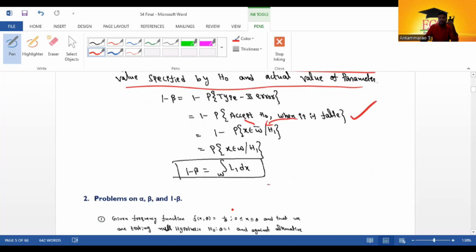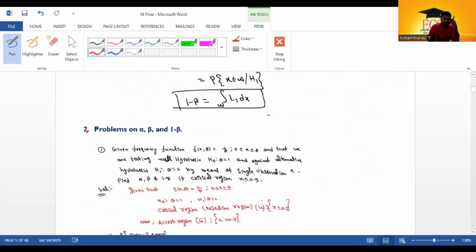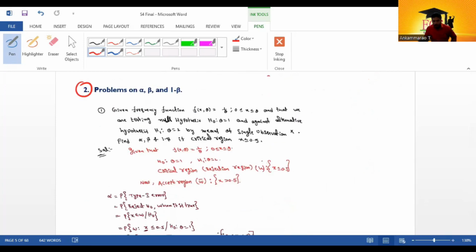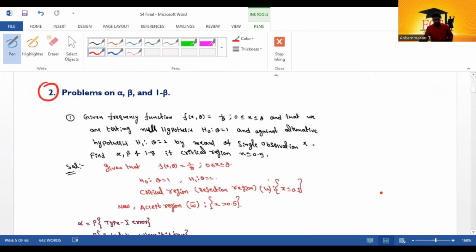Okay, this is the first question. The second question is the problems on alpha, beta and 1 minus beta. Here, see the problem. The given frequency function is f of x comma theta equal to 1 by theta, for 0 less than or equal to x less than or equal to theta, and we are testing the null hypothesis H0: theta equal to 1 against the alternative H1: theta equal to 2.